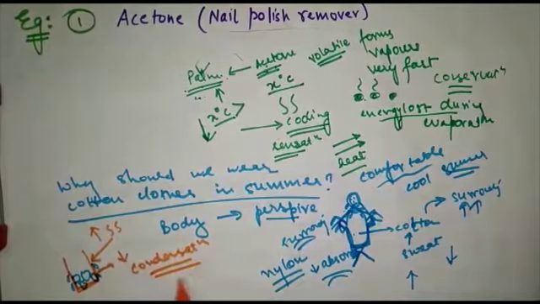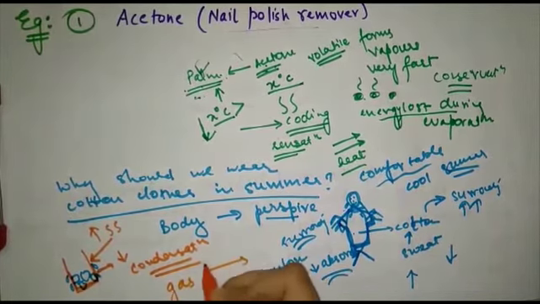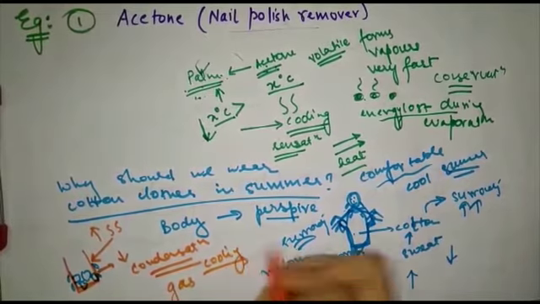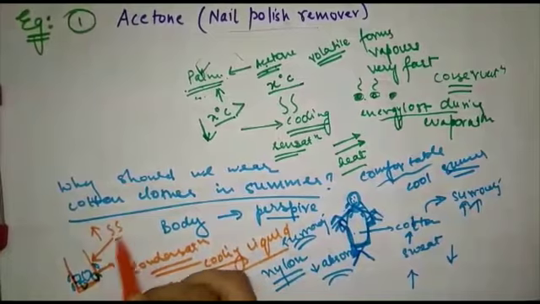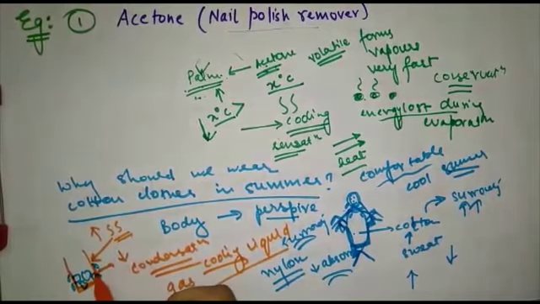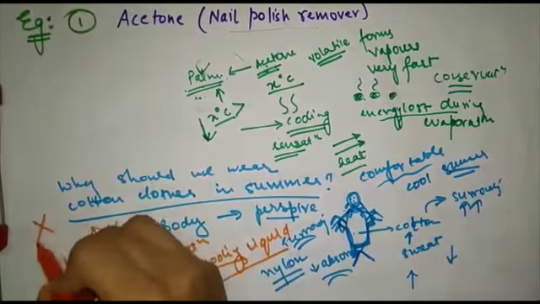We know that when condensation takes place, when we cool a gas, then the gas forms liquid. So this is the process which is called condensation. So gas is here, cooling is also here, and when gas comes in contact with this cooling surface, it gets converted to liquid droplets. So these liquid droplets are not from this ice.